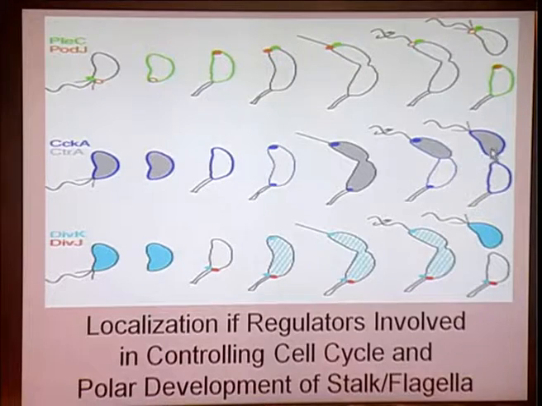The same thing we see in another case, where the CckA is the histidine kinase, whose position is being determined by the CtrA protein, and ultimately the same thing happens. Ultimately the gray cell with the cilia is given out as the swarming cell, and the white cell is sedentary with the stalk. In the same way, the DivK and the DivJ, which actually determine the position of